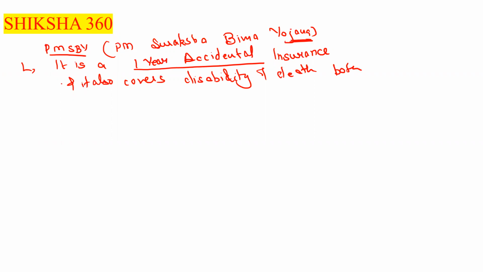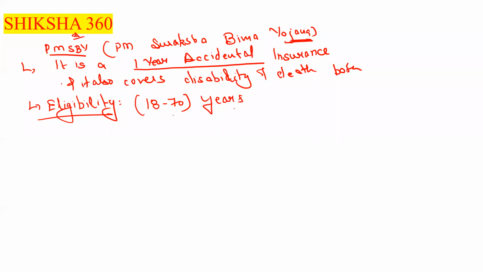So what is the age group? Eligibility in the PMSBY is 18 to 70 years. Next, what are the benefits under this scheme? We know that this is accidental insurance.